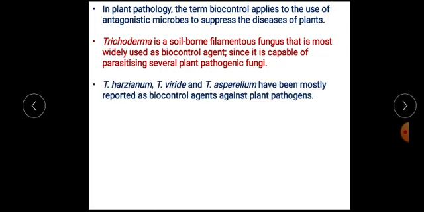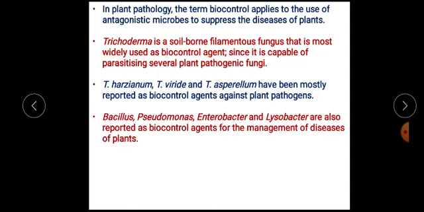Other examples of the species of Trichoderma are Trichoderma harzianum, Trichoderma viride, and Trichoderma aspergillum. These are the widely used species of Trichoderma which are used as biocontrol agents for the control of fungal plant pathogens. Along with Trichoderma, there are certain bacteria that are used as biocontrol agents.